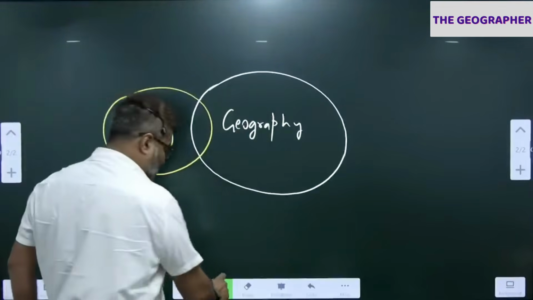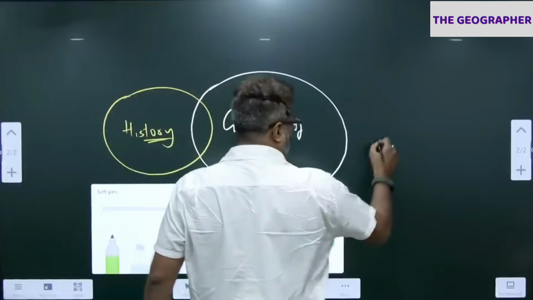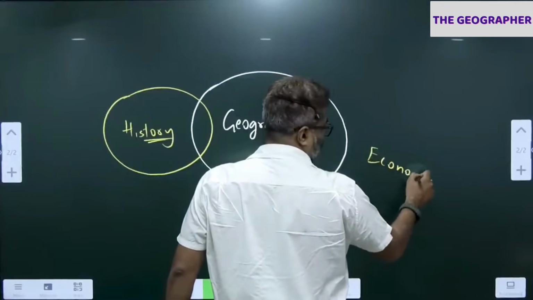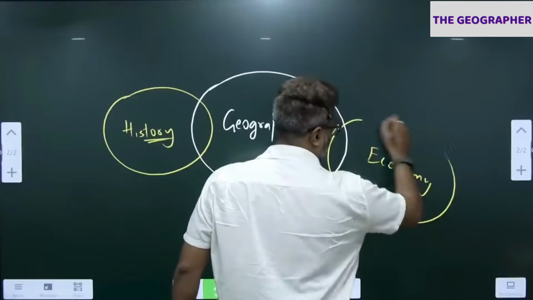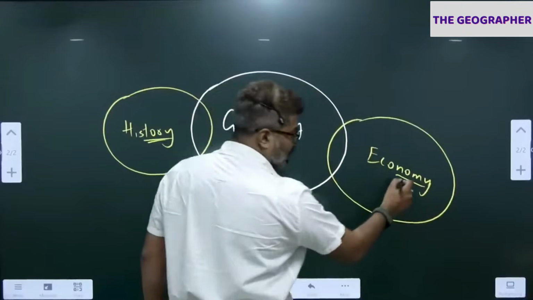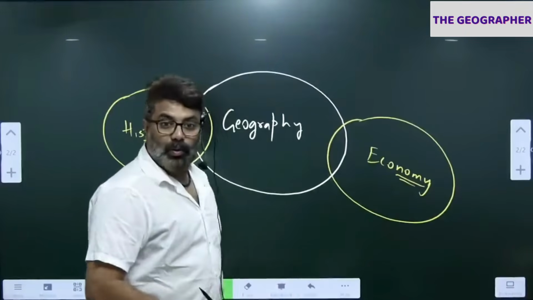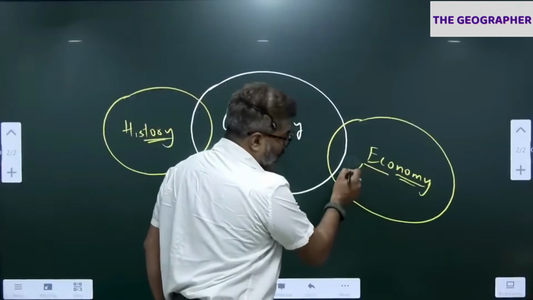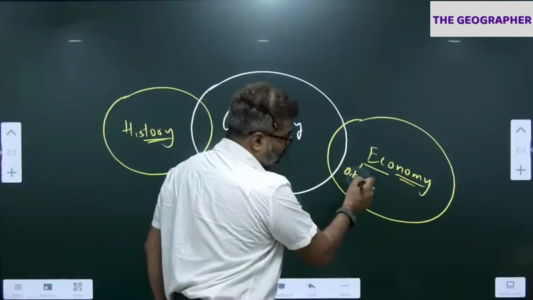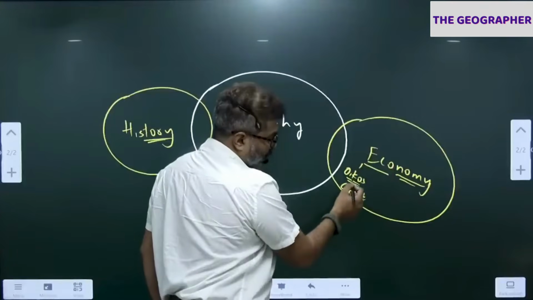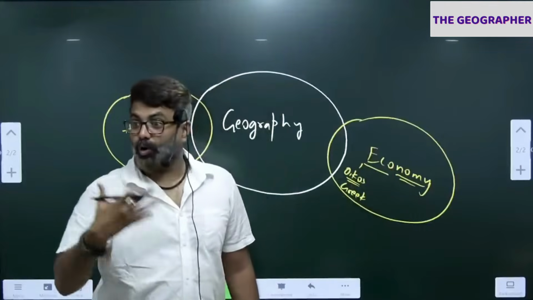So similarly, let's take one more word. Let's say economy. See here. Nomi means management. What does nomi mean? Management. Okay. See the word eco. Eco comes from the Greek word eikos. It's a Greek word. The word eco comes from the Greek word eikos, meaning home, household.